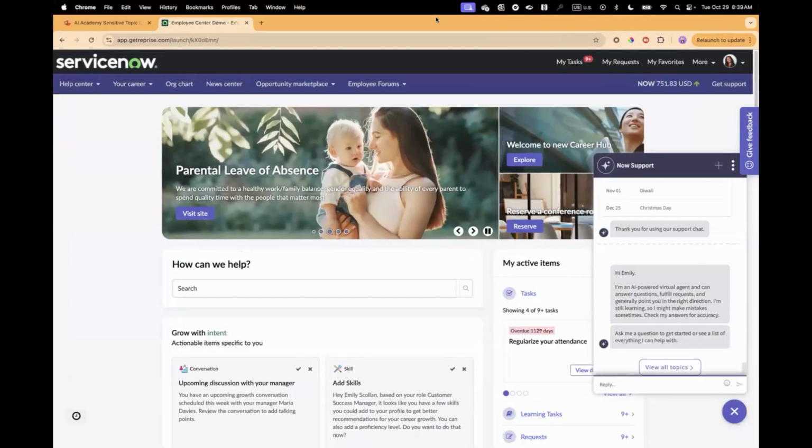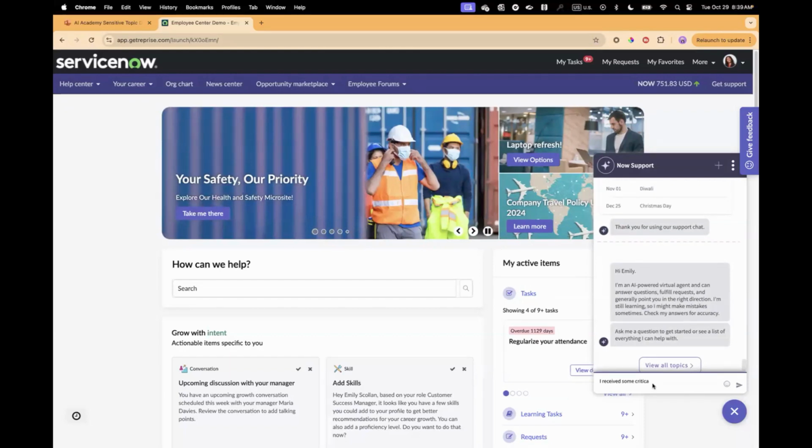Right now I am logged on to the Employee Center, which is our employee portal. That's the one-stop shop for our employees to get any help that they need, get company communications, stay up to date on the latest news, as well as take action on different requests or put in a support or HR support ticket, or a case. I can either engage with the search to look up items, or I can use a virtual agent to put in various requests and be guided through the process of submitting that case or request.